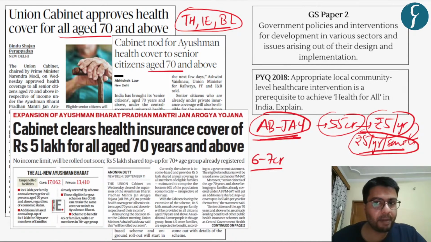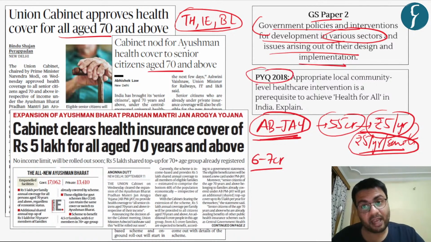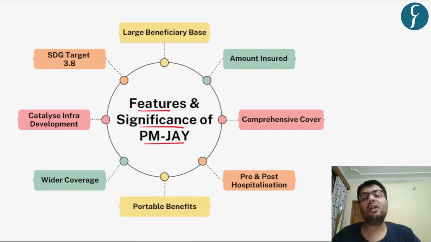Now, this news article becomes important from the GS paper 2 syllabus, because you can see the syllabus highlights government policies and interventions for development of various sectors, and in this regard the sector is the healthcare sector, and the issues arising out of their design and implementation. Further, questions have been frequently asked on healthcare and related issues, which you can see here. So, in this regard, let us understand the features and significance of Pradhan Mantri Jan Arogya Yojana, which is a sub-component of the Ayushman Bharat program.